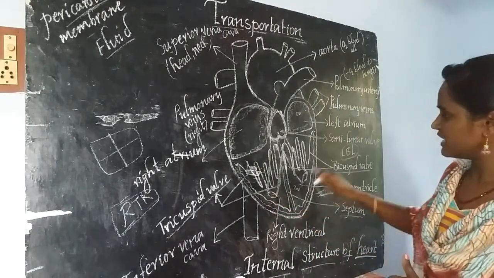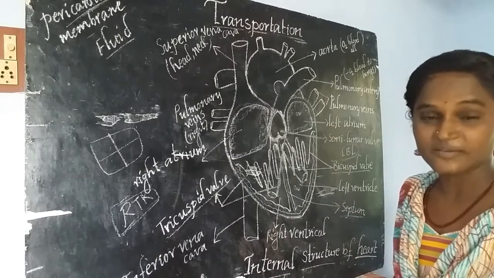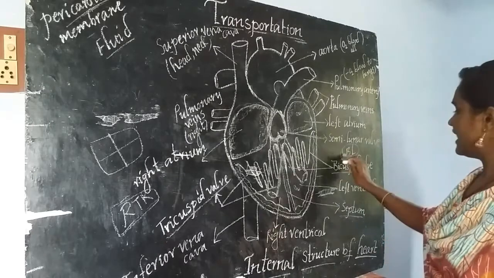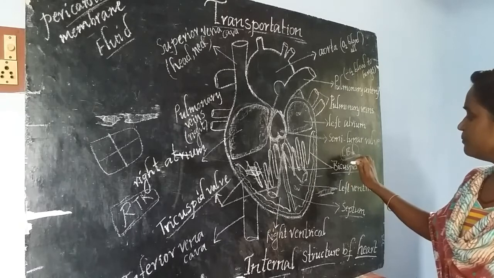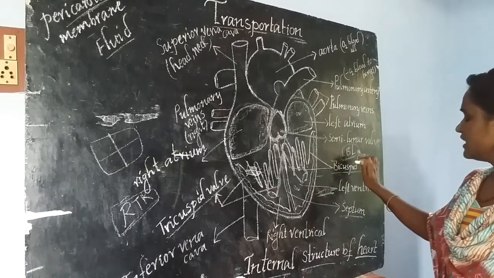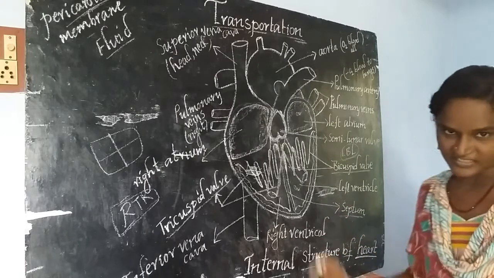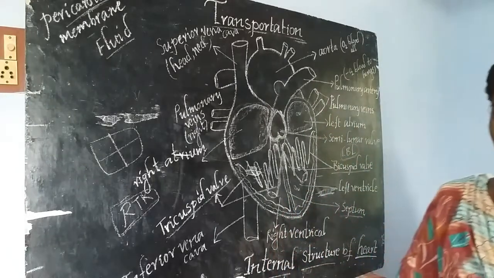If they ask about the name of the valve which is located in between the left atrium and left ventricle, then you need to remember LBL. L means left atrium, B means bicuspid valve, again L means left ventricle. Like that we have to remember. I think you understand well.